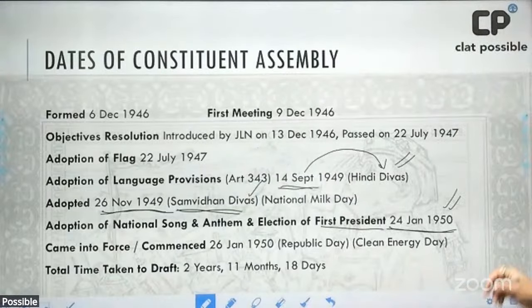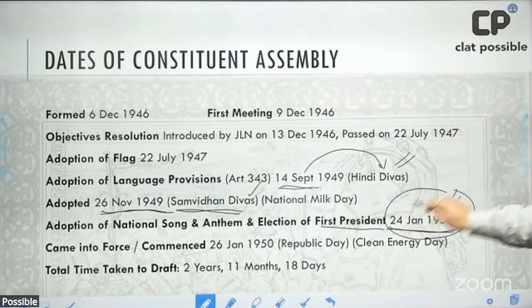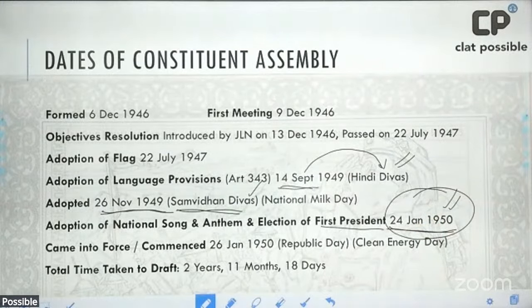Okay, so keep in mind this date, 24th of January, as the date of election of Dr. Rajendra Prasad as the first president, the date of adoption of the national song and the national anthem, that is Vande Mataram and Jana Gana Mana, respectively, and it was also the last session of the Constituent Assembly.